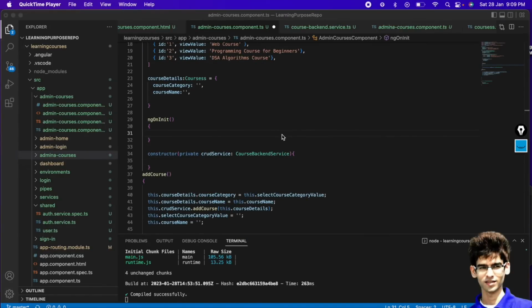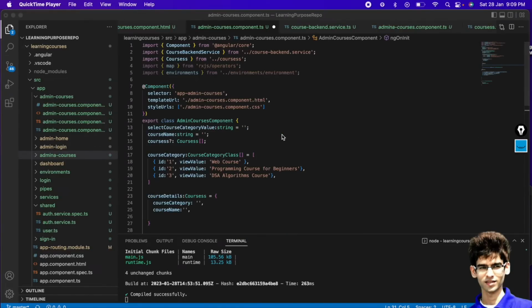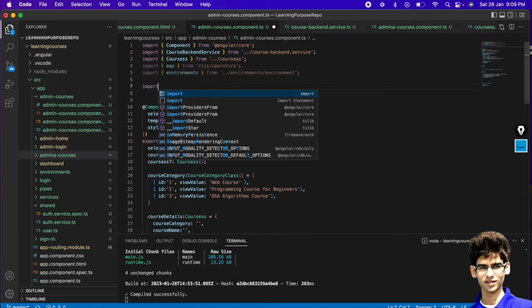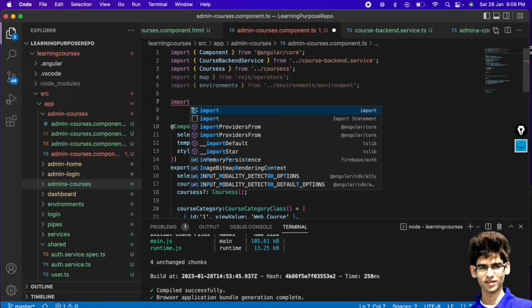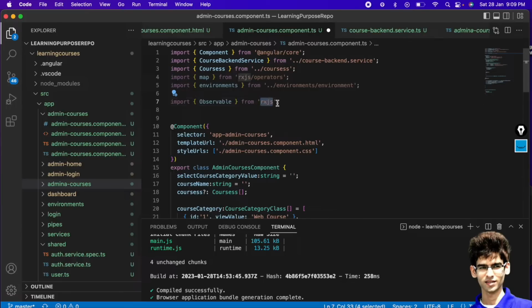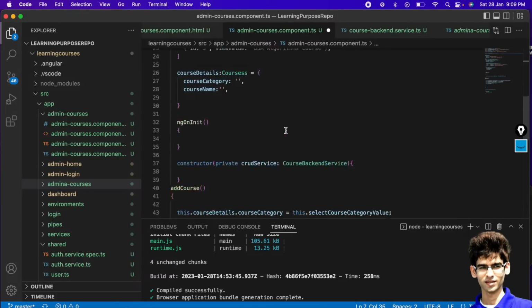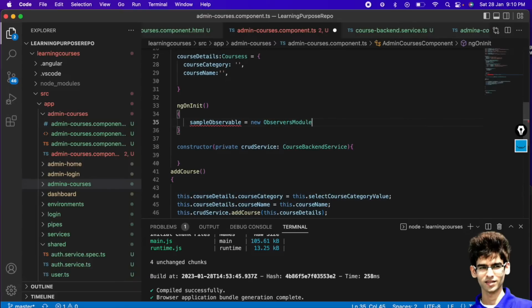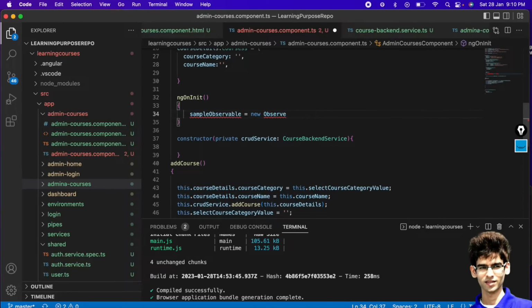Let's understand the concept of observable in practice, how observable handles streams of data. For that, you need to import Observable from the RxJS library. This is the library which we are going to use to handle the observers. Let's create one observable here. sampleObservable equals new Observable.